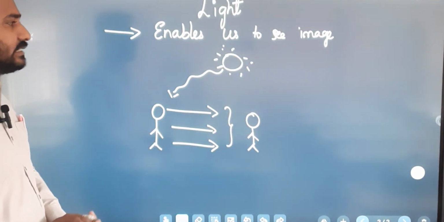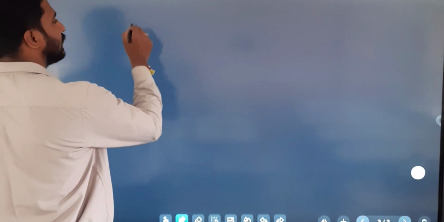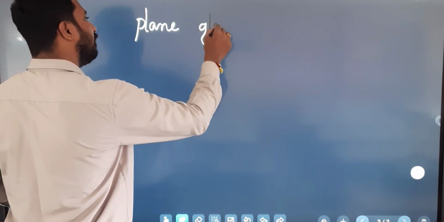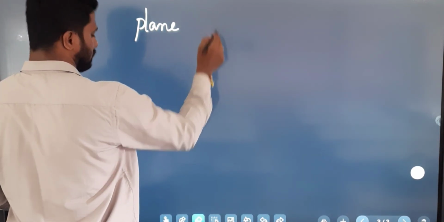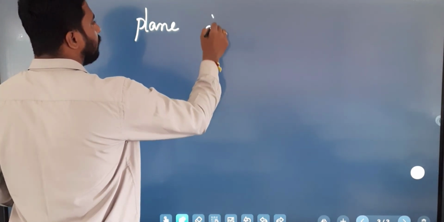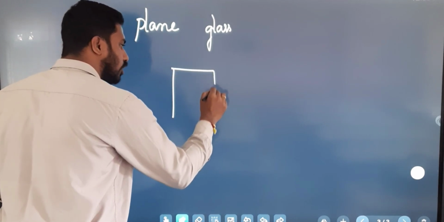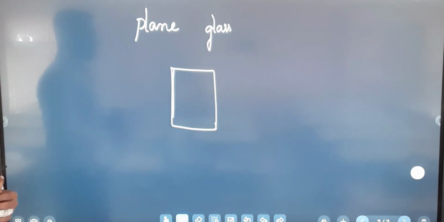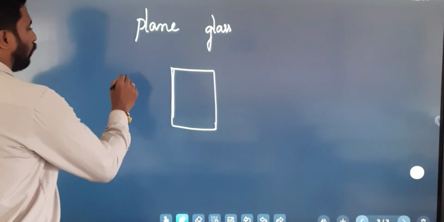Now, let us take an example: a plain glass. You have already seen plain glass. This is normal transparent plain glass. Why can't we see an image on the plain glass?